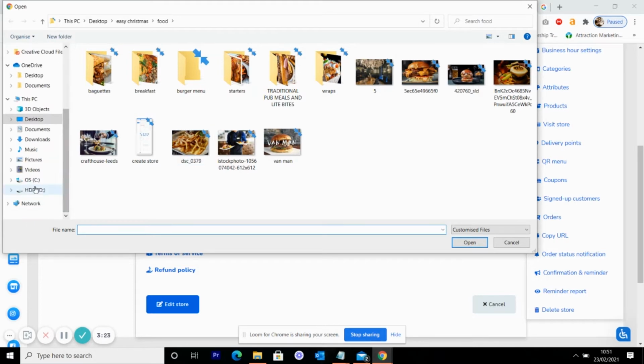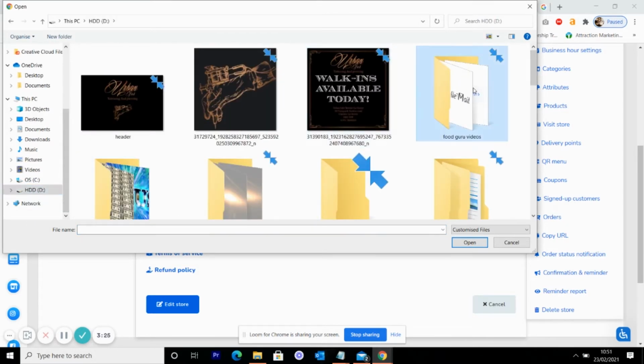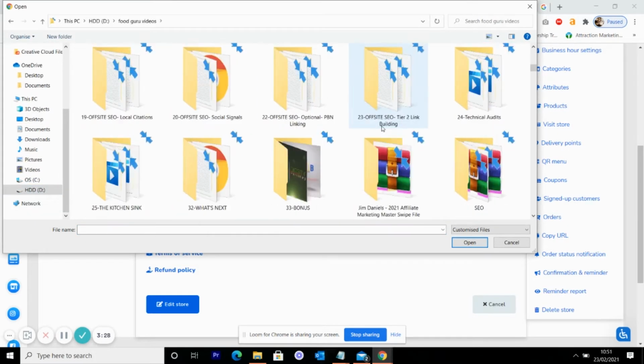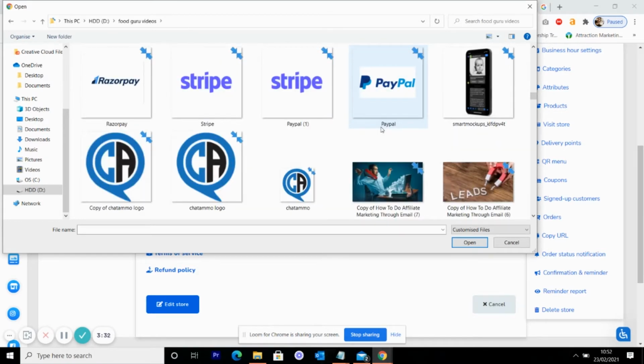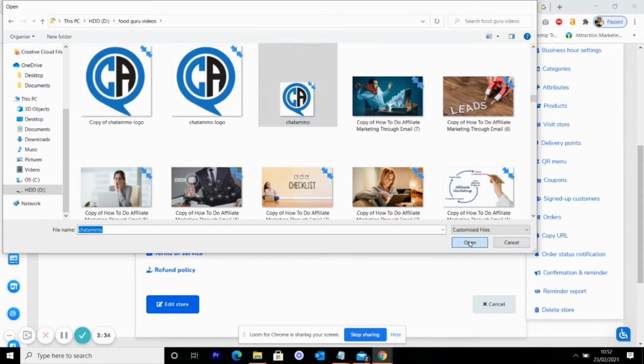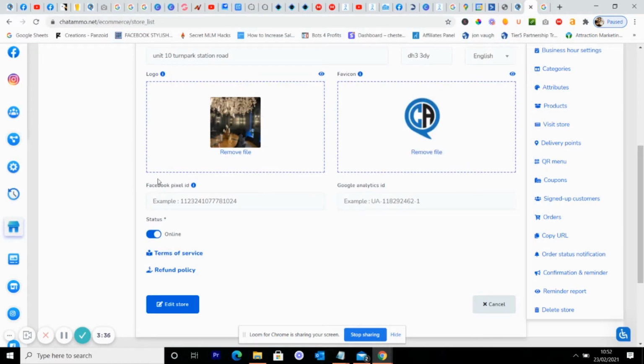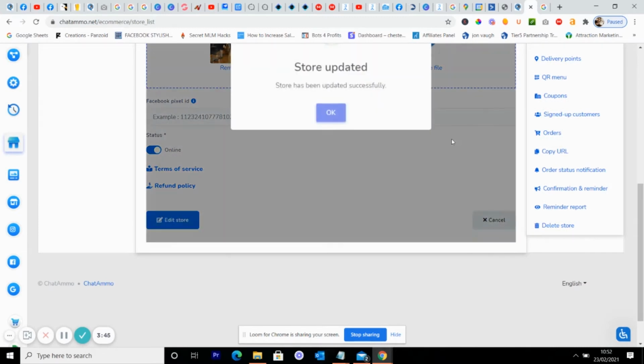So it's quite important to get a nice, good-looking one. You can get those on Fiverr and whatnot, which is about $5, which is pretty cool, and it takes no time at all. So status online, we're not going to put a terms of service, but you can also put in your terms of service and your refund policy. Now this is all in store settings, so we've got edit store, basically just going to start updated.